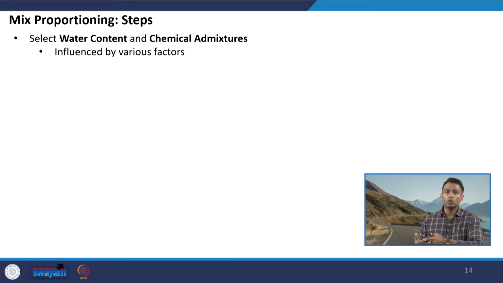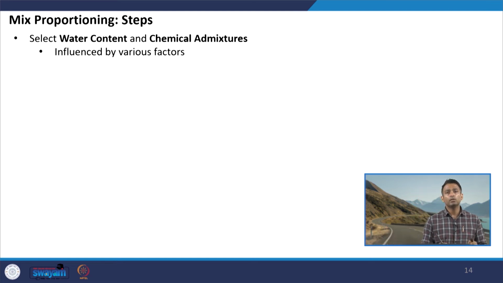Therefore, the selection of appropriate water content will depend on various factors. For example, angularity of the aggregate. You can imagine that if the aggregates are more angular, it will be difficult to work with them. So, the requirement of water will be more, because we need to apply more force to mix the ingredients. If we have a lot of fine aggregates in the mixture, the specific surface area will be higher, and we need more water to wet the surfaces. If we are using admixtures like silica fume, which are again very fine particles, the water demand will be higher, though that water demand can be controlled by use of other admixtures like plasticizers or superplasticizers.